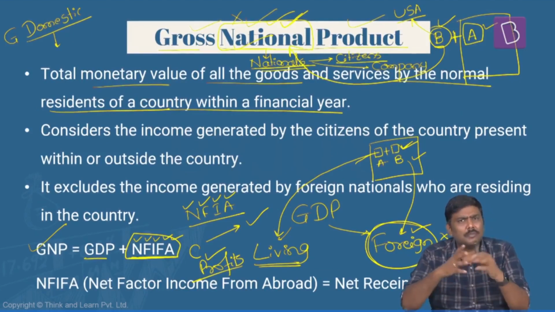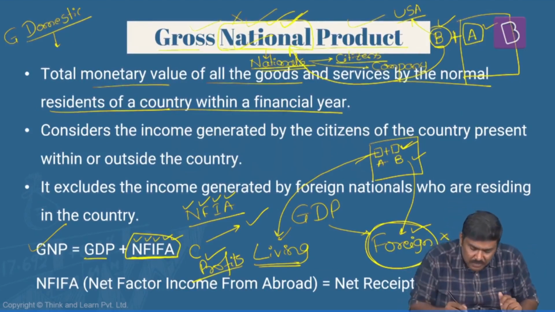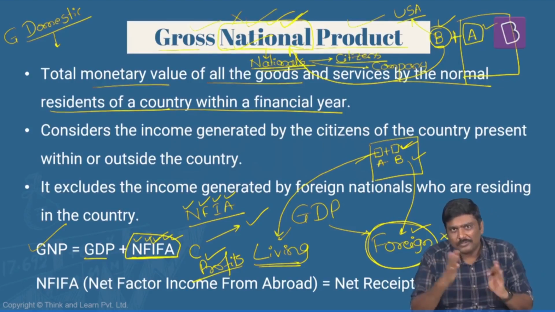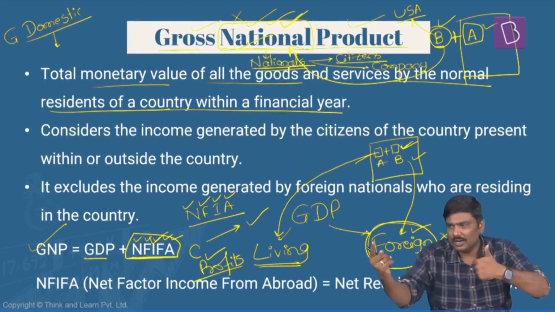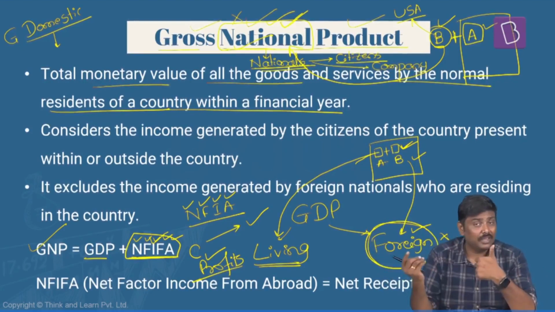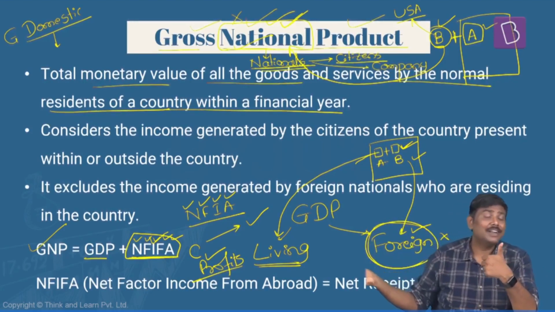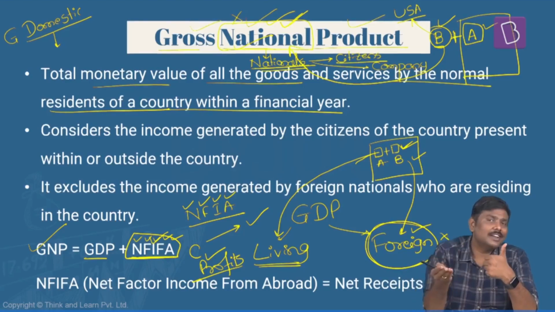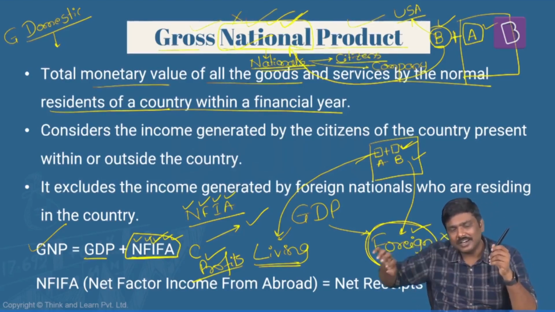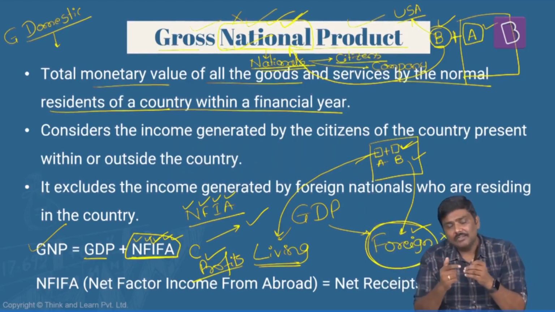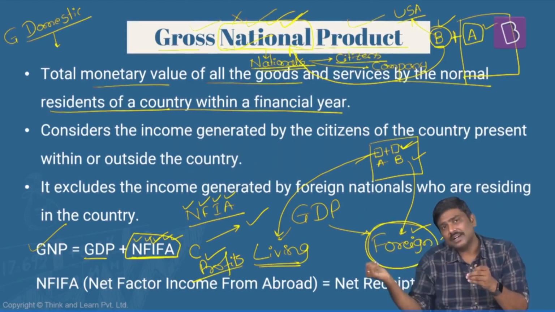Again, you don't have to mug up all of this. The concept itself is factor incomes. Factor incomes means what? Any labor provided by India to the outside world. Same way, the outside world would have provided labor to India. They would have also generated income. So subtract the foreign labor income generated in India, add the labor income which is generated by Indians but outside India.